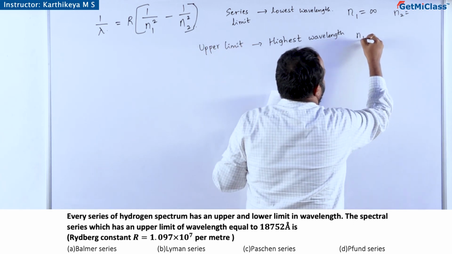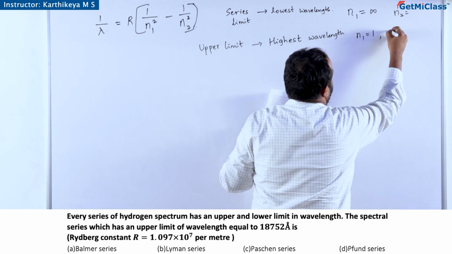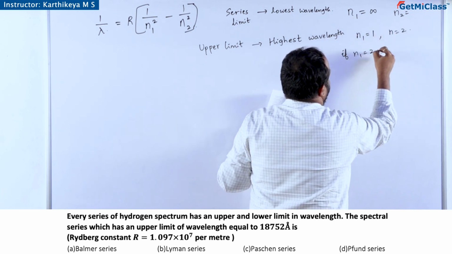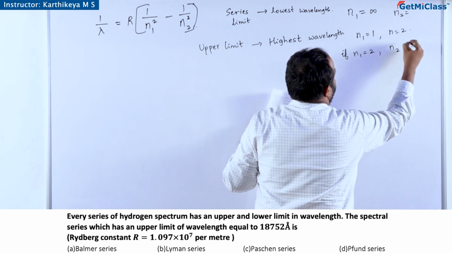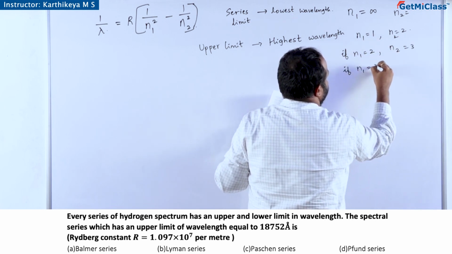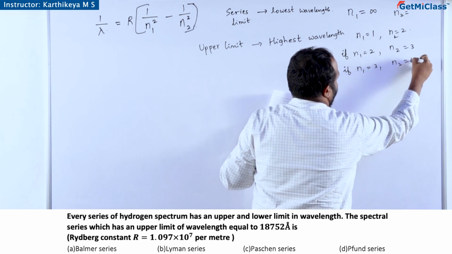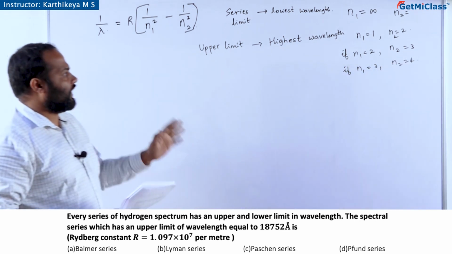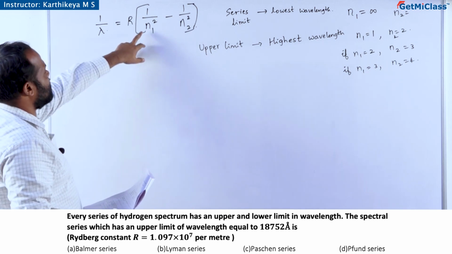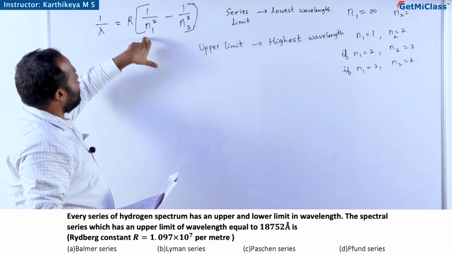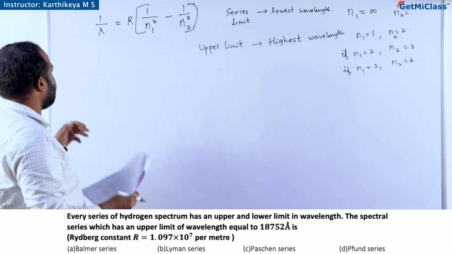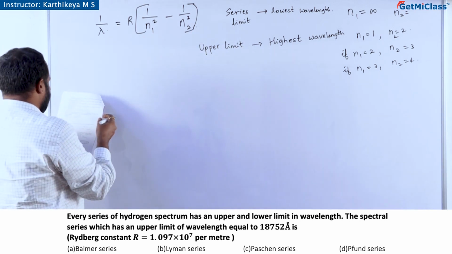That is, if n1 is 1, n2 should be 2. If n1 is 2, n2 should be 3. If n1 is 3, n2 should be 4, like that it takes place. Now, what we will calculate is the ratio of 1 by n1 square minus 1 by n2 square. For how much it will equal, that we have to see.